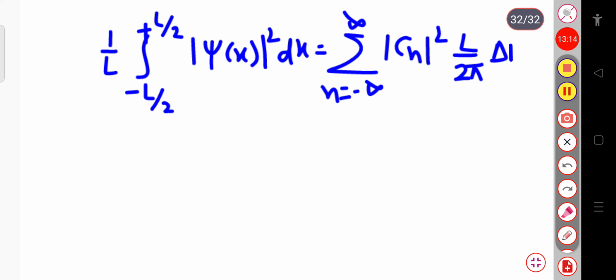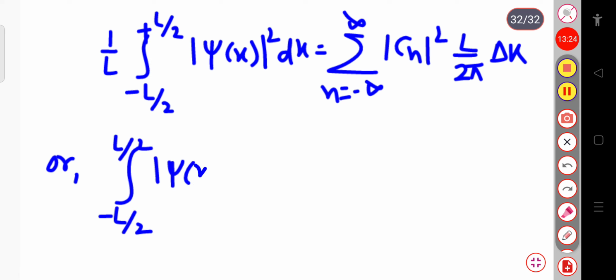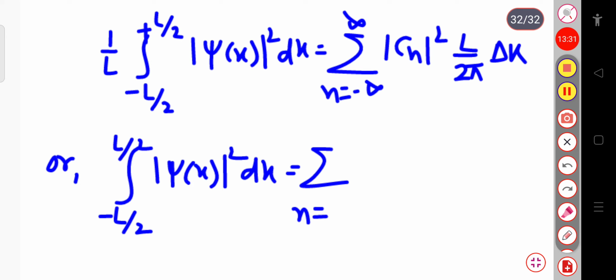Now this expression can also be written as the integration over minus L by 2 to plus L by 2 of modulus of psi x square dx, equal to the summation over n equal to minus infinity to plus infinity.